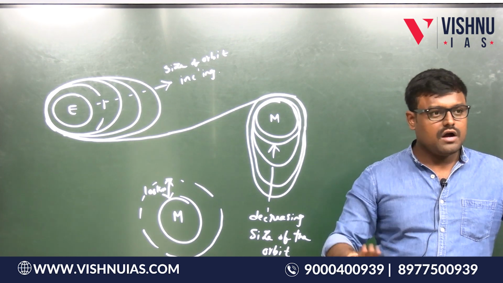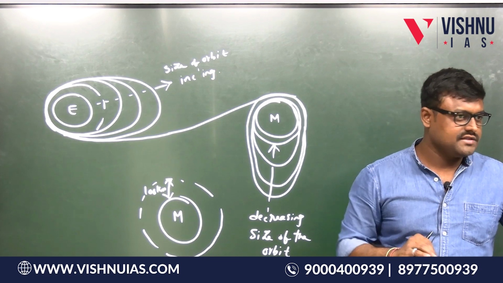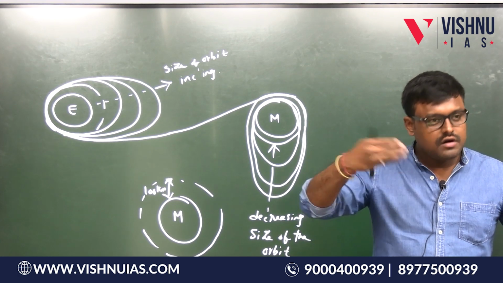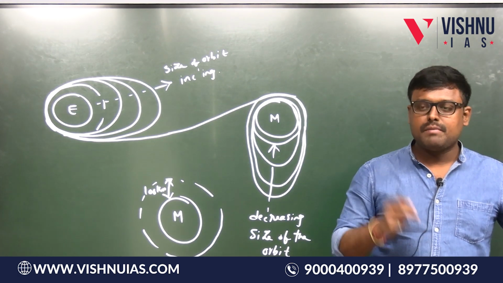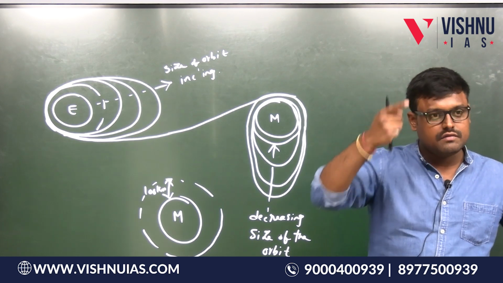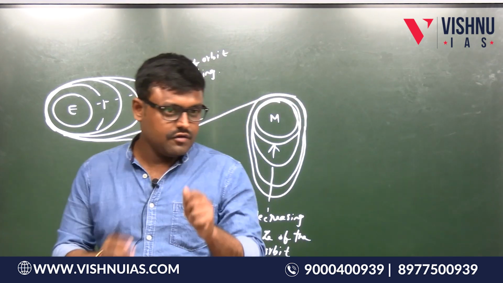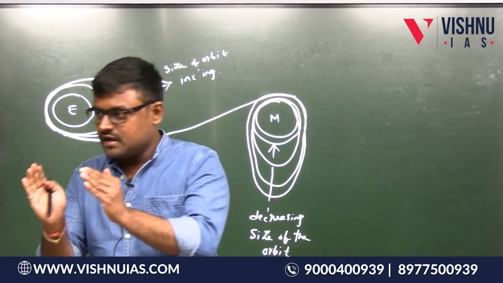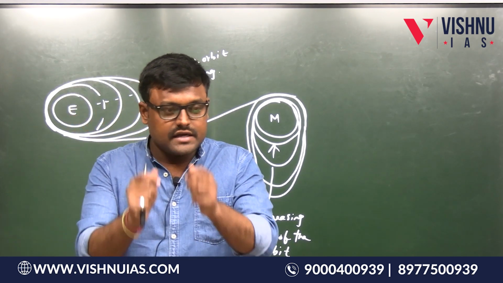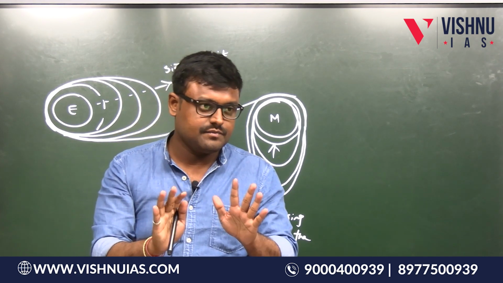Suppose Earth is revolving around the Sun, Moon is revolving around the Earth. So there are so many celestial bodies revolving around some other body. Is this point clear? But for an object to make that revolution, that is circular motion, there should be a force called centripetal force. For an object to move in a circle, a centripetal force acts on that object, and the direction of the centripetal force is from the object towards the center of the circle.